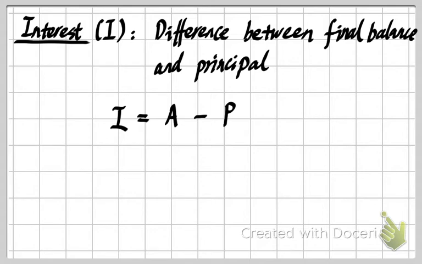However, in the special condition where the borrower doesn't pay any cost or rent, or pays a negative value, to the lender for using this money for a period of time, then our I will equal 0 or a negative value. In other words, our final balance won't be larger than our principal.